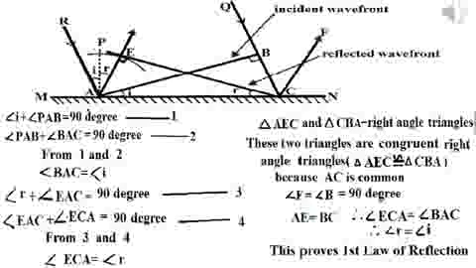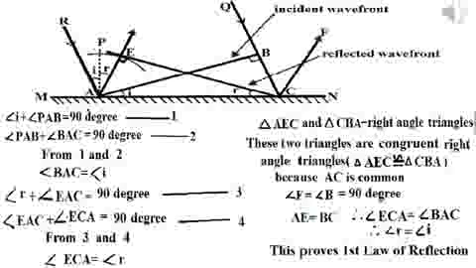That is, angle ECA is equal to angle BAC, because angles opposite equal sides are equal in congruent triangles. Therefore angle I is equal to angle R, and this proves the first law of reflection.